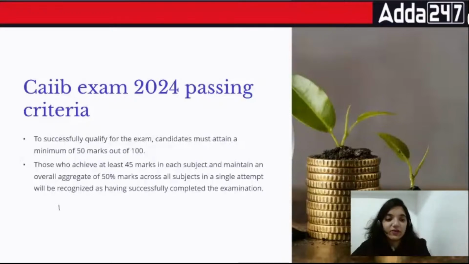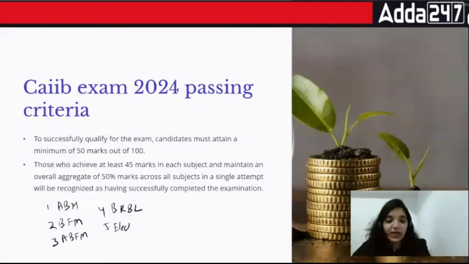That means if you are not scoring best, and normally this happens, if I talk about the reality of the examination, you have ABM, you have BFM, you have ABFM, then you have BRBL. In this case, this is how your date sheet looks like. 1, 2, 3, 4, and the 5th is your elective. And it has happened that these two examinations have happened together, and these two examinations have also happened together.